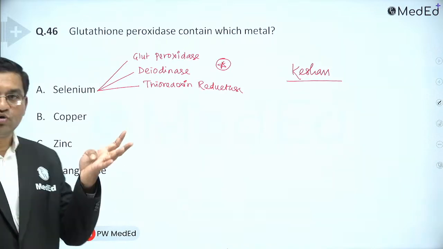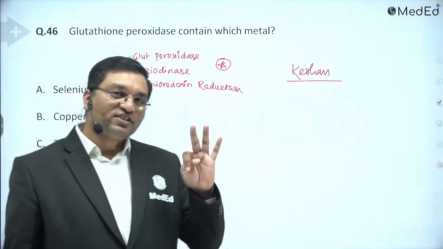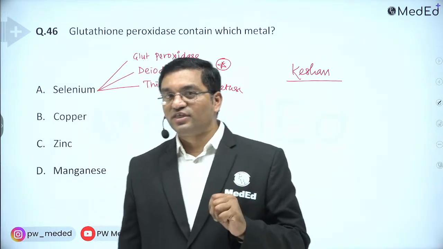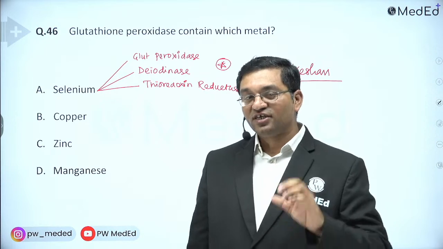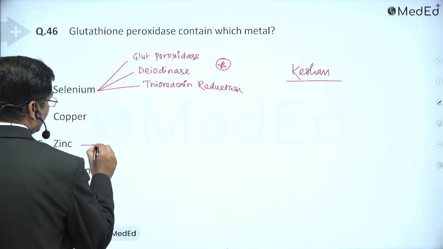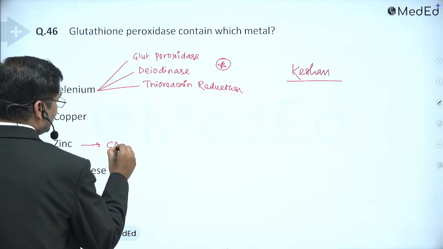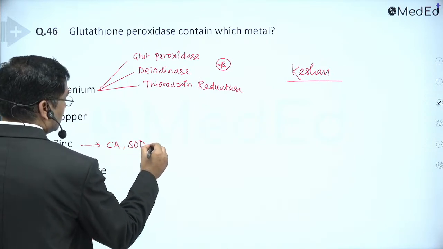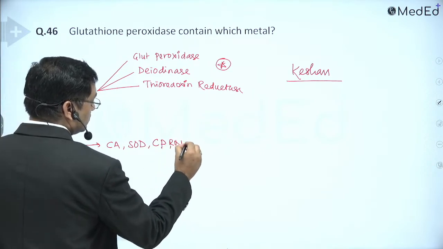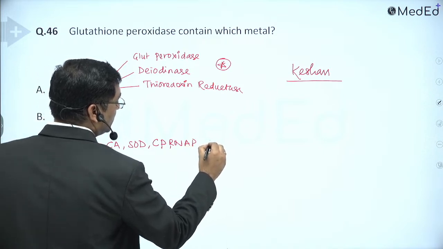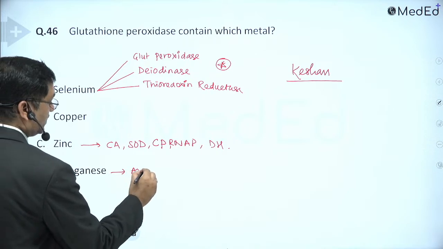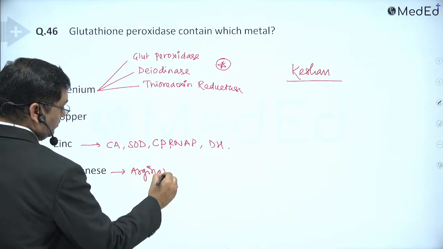Copper, we already discussed. It is related with ceruloplasmin, cytochrome oxidase, catalase, ALA synthase, cytosolic superoxide dismutase, tyrosinase and lysyl oxidase. Zinc is mainly related with carbonic anhydrase, superoxide dismutase, carboxypeptidase, RNA polymerase, and various dehydrogenases. Manganese is mainly related with arginase and kinase.